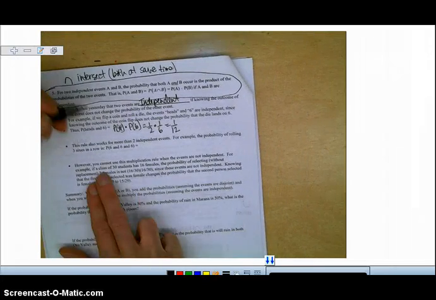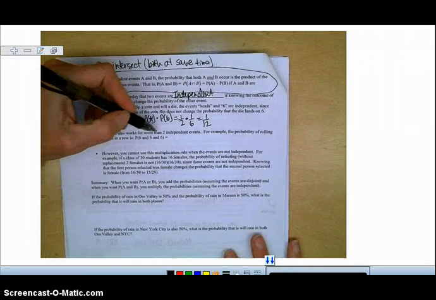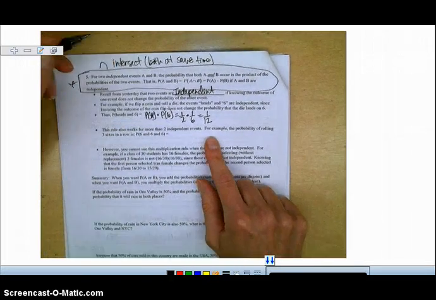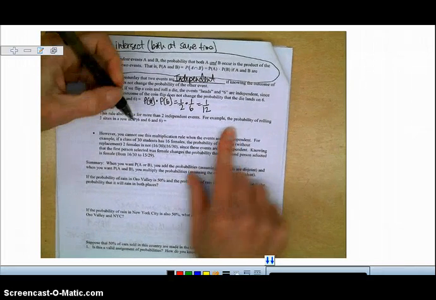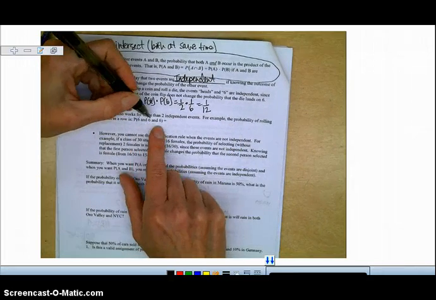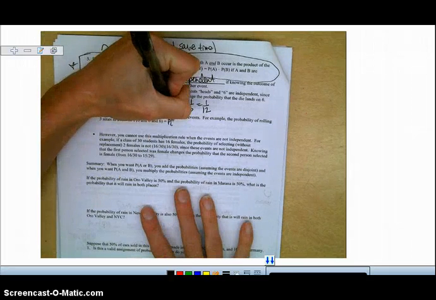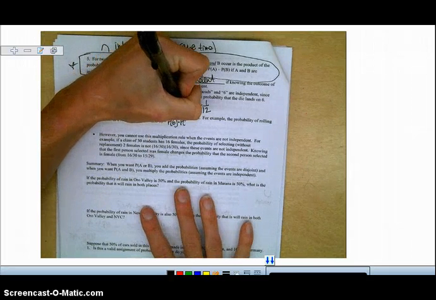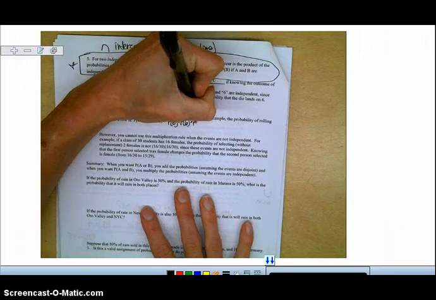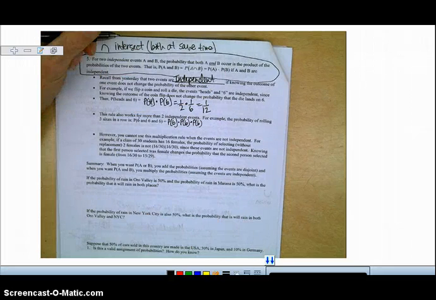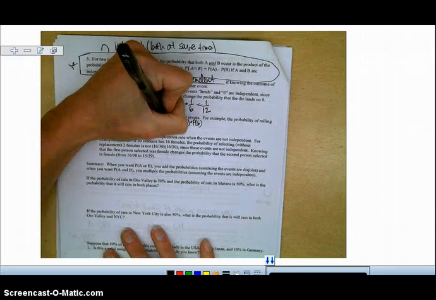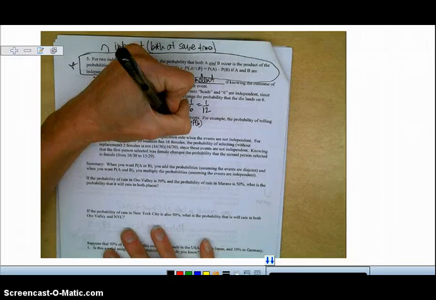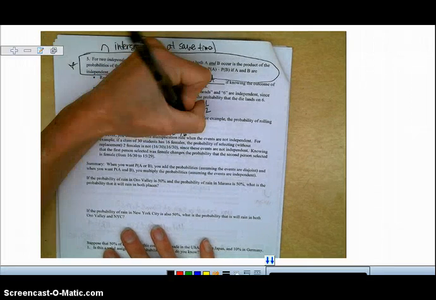All right, so this rule also works for more than two independent events. For example, the probability of rolling 3 sixes in a row is the probability of 6 and 6 and 6. The probability of rolling a 6 the first time is 1/6, the second time is 1/6, and the third time is 1/6.